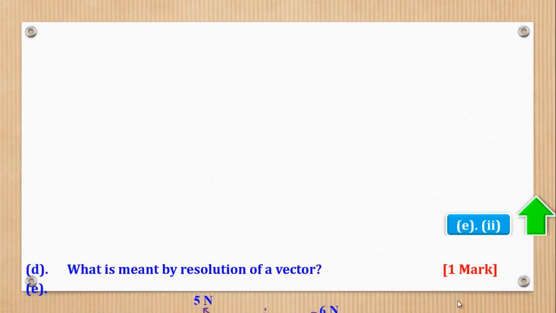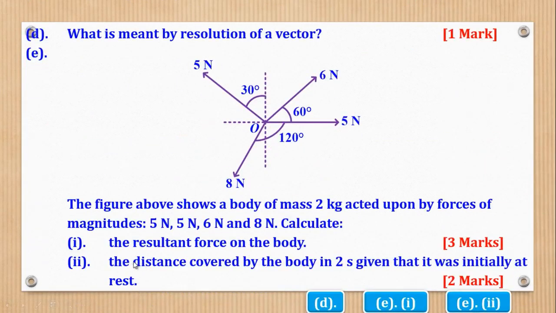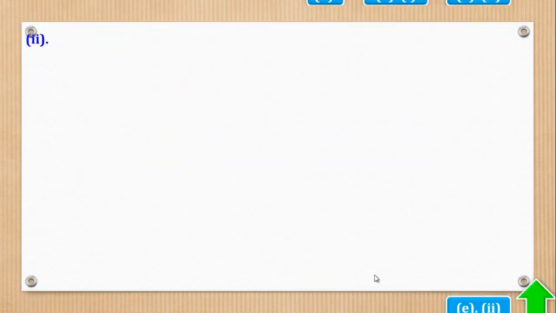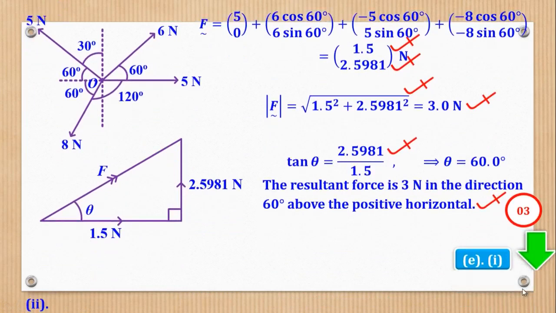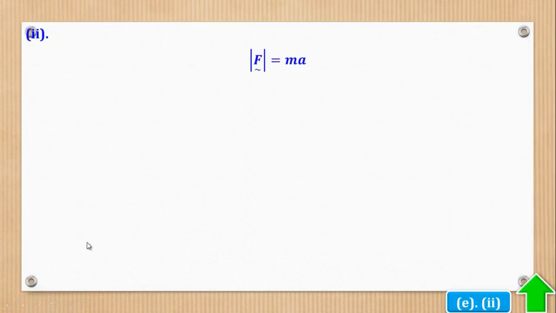That was E Roman 1. What about E Roman 2? E Roman 2 says calculate the distance covered by the body in 2 seconds given that it was initially at rest. So we know the initial velocity, we know the time, and acceleration can be got from the resultant because we know that F is equal to ma. So I'll come here and remember that my resultant force is 3. Therefore, F equal to ma, substitute for F and m to get a, which is 1.5.